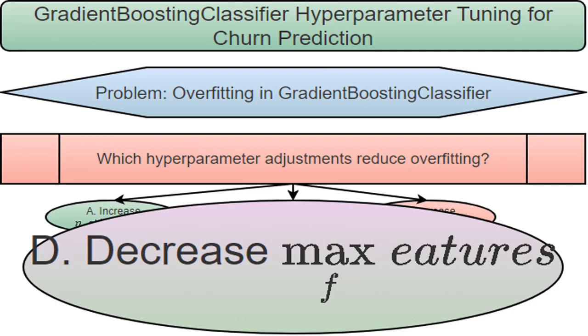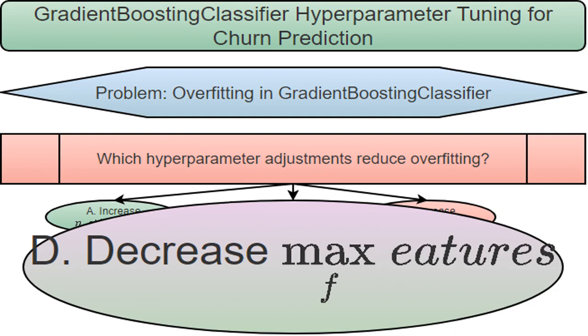This is the core question. Which settings in my GradientBoostingClassifier can I tweak to stop it from memorizing the training data and improve its performance on new data? I think decreasing max_features will help.